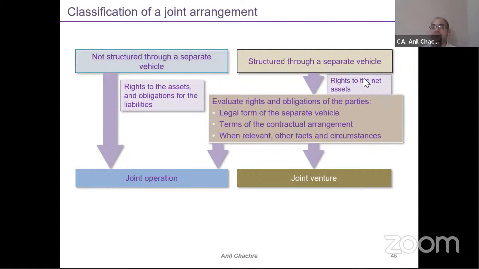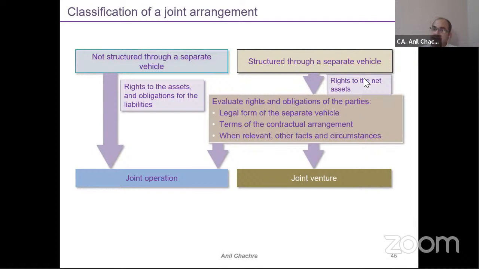So that is the difference between SPV and non-SPV. If it is a non-SPV, by default we can say it's a joint operation. If it is created through an SPV, it can be part of joint venture or joint operation, wherein I can modify those agreements and mention that I will be personally liable. There are certain criteria given in the standard itself by which we can say that I will be personally liable. How can I be personally liable?